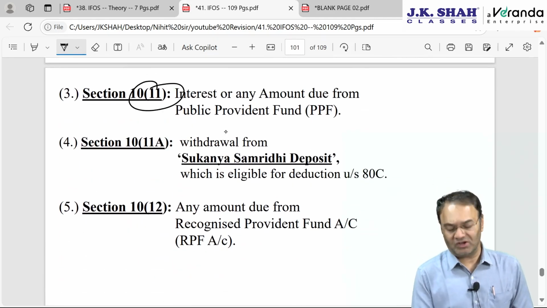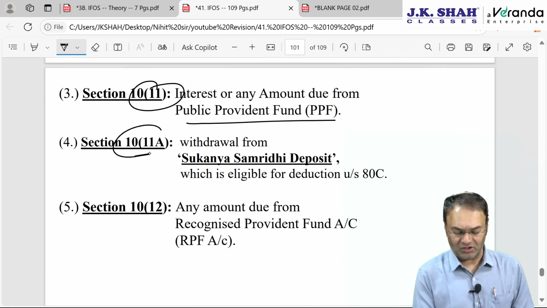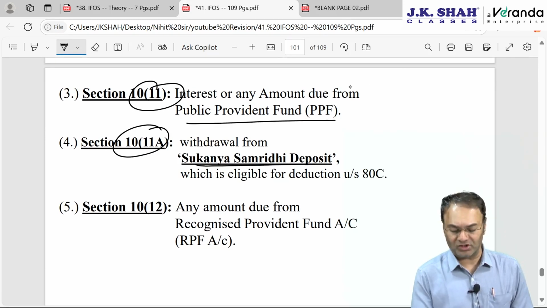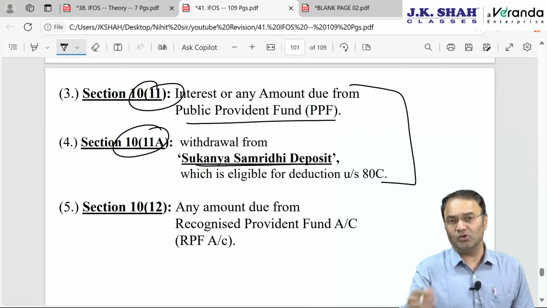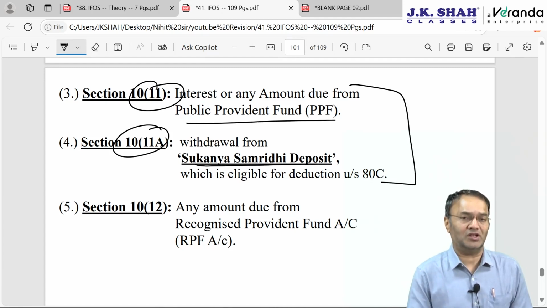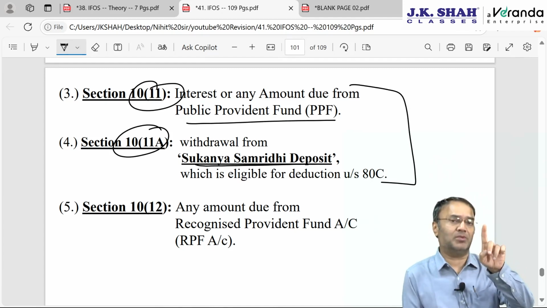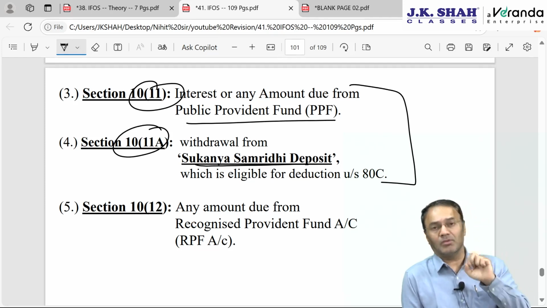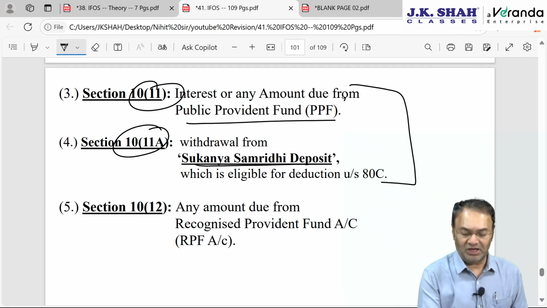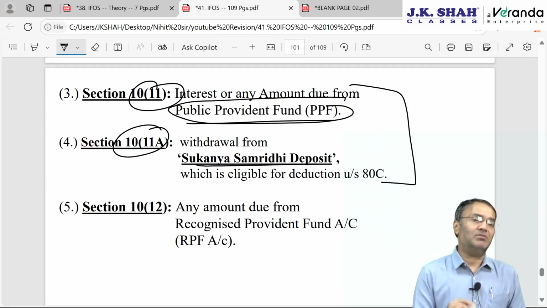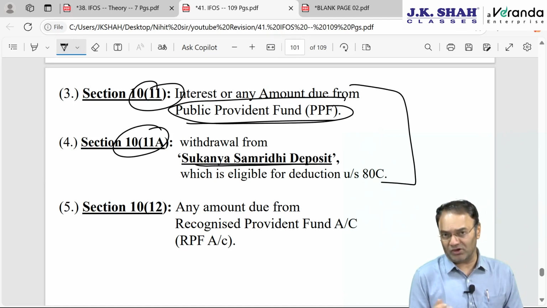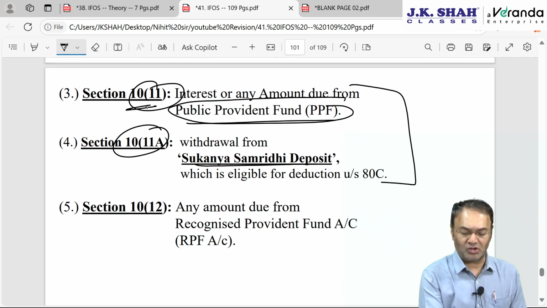10(11): amount received from PPF account. 10(11) is also Sukanya Samriddhi deposit. Both are on the same lines. You had been depositing up till now, now everything is received back. What you receive back may comprise the principal amount contributed by you as well as interest up till now. Both the things will be exempt. Mainly PPF. In real life I have seen many people who know this concept, PPF withdrawal is exempt, but they don't know the clause number. They goof up.